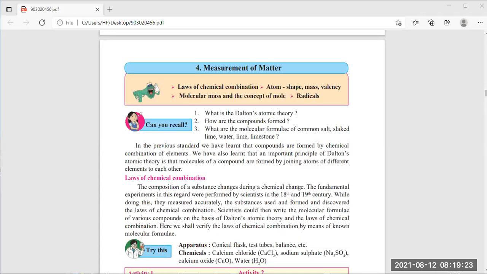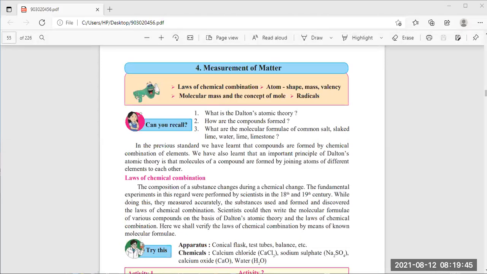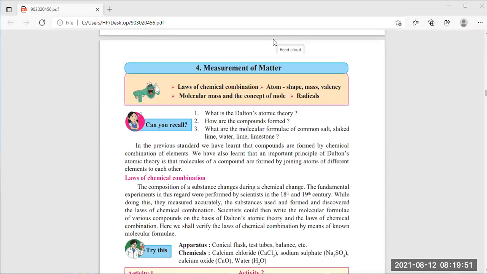NaCl. Okay. Now here we have to write about slaked lime. So you are getting it: Ca(OH)2, with OH in brackets, to the power 2. Then what is the formula for limestone? CaCO3. It's for limestone, and for lime, what will be there? That is Ca(OH)2.